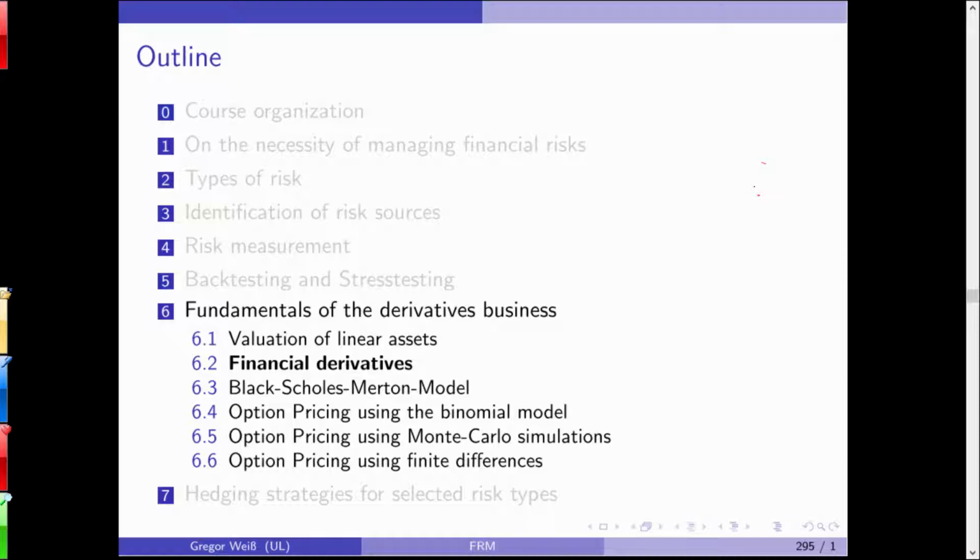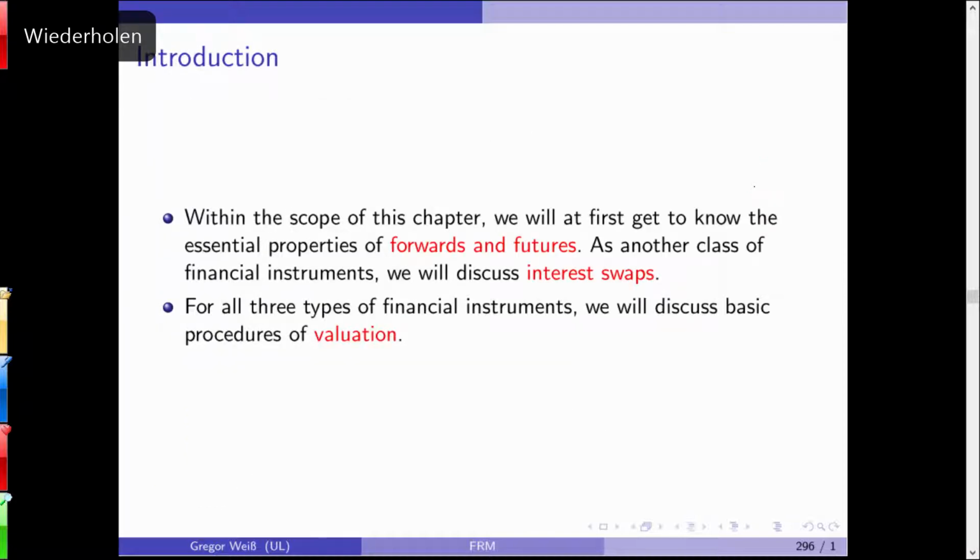Last time we stopped with the valuation of linear assets and a simple introduction to the different types of financial derivatives, especially options we can see on the markets. And now we want to continue this with the discussion of forwards and futures as very basic examples of unconditional financial derivatives. You will see that these are just very simple forward contracts in which you buy something before delivery and before payment. In contrast to a forward, a future is just a version of a forward contract that is traded on an exchange.